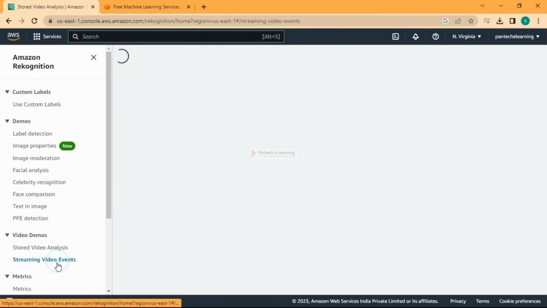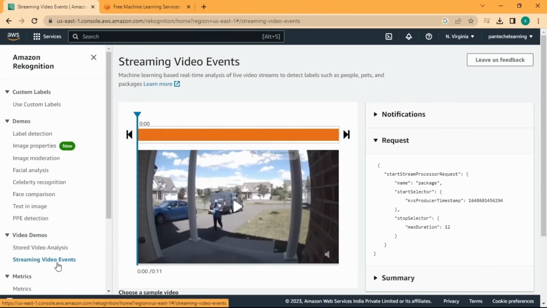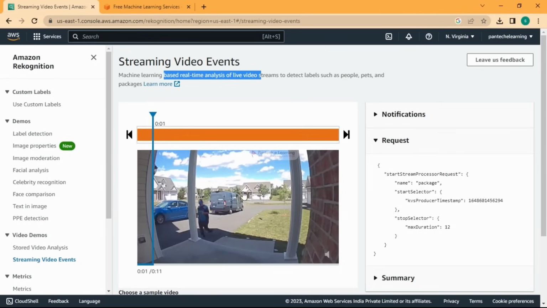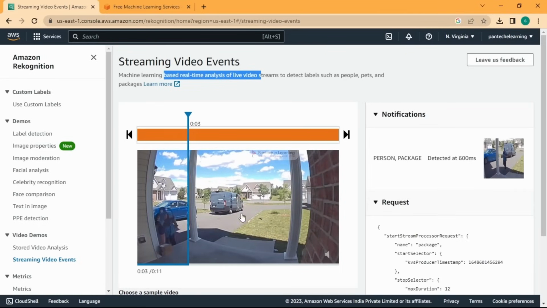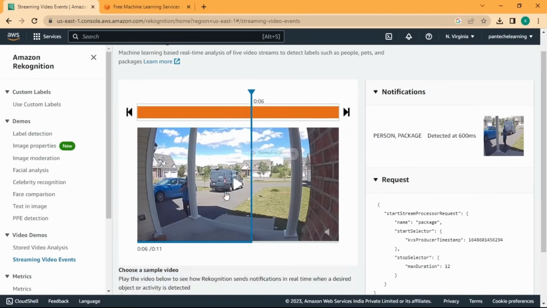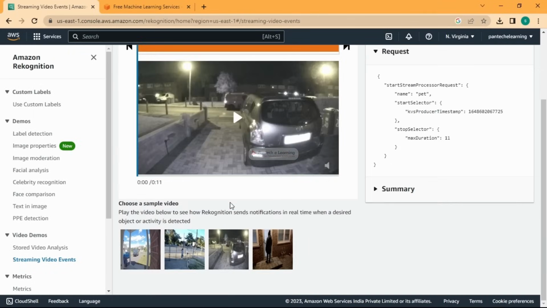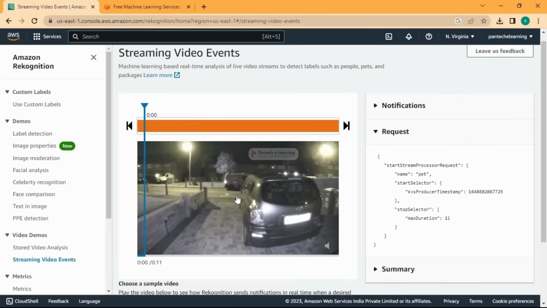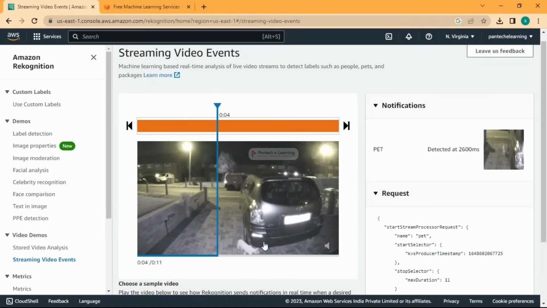You also have streaming video analysis, which is a service you can purchase for real-time video analysis. So if you have a CCTV, then you can pass it. See here in this CCTV footage, whenever it is finding something, it is detecting a person and a package. So you can have multiple things here. Let us run this video where it is detecting a pet animal.